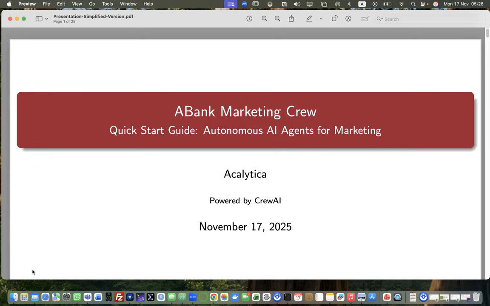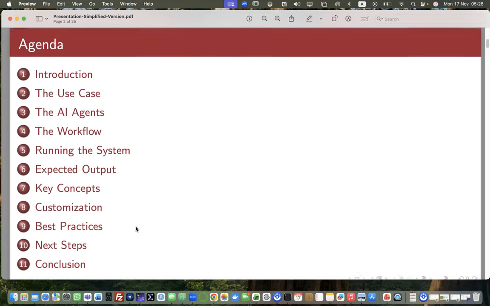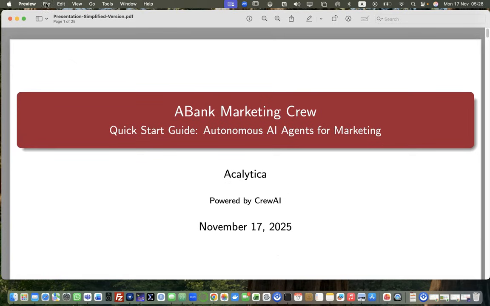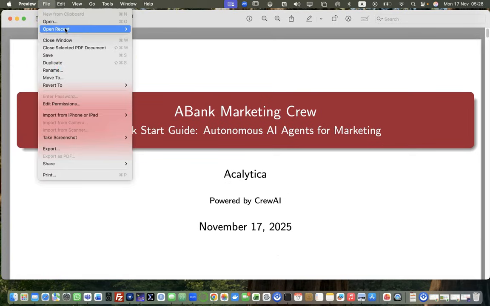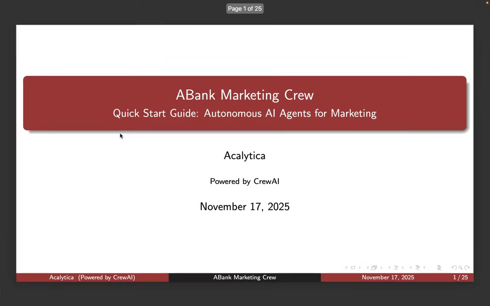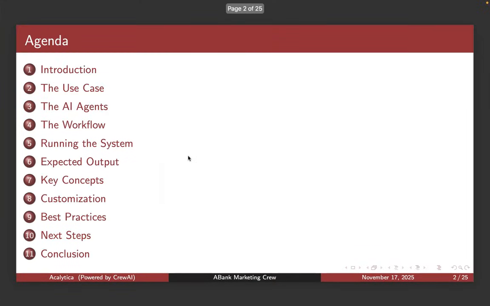And for this example, we're going to be using CrewAI, right? It's a Python-based platform that we are going to utilize. So now, let's go on to the first. In fact, let me put it in presentation view so that it's easier to navigate. Okay, right, that's better. Nice.